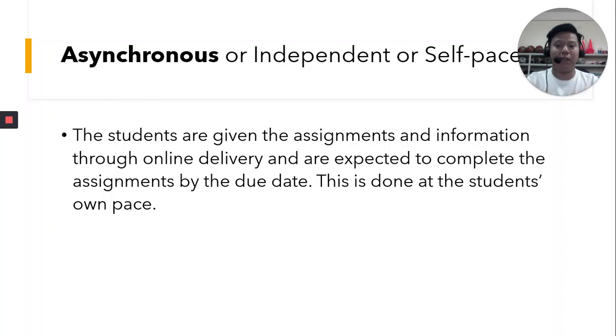It is very self-directed. It is very self-paced or independent. This is the way of learning where you can view or execute those things which the teacher is asking you to do. Okay, this is done at the students' own pace. Kaya, halimbawa, I uploaded some learning materials in our Google Classroom. Then, there are some instructions for you on how to do that. Okay, so, kahit anong oras nyo siya gawin within the week, as long as you can submit it on my specified date. So that's how asynchronous learning works.